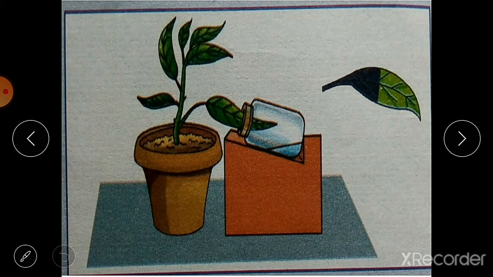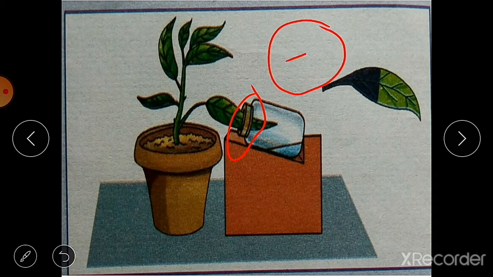So what do you have to do with these things? Make a slit in a cork and fit it into the mouth of the bottle having caustic potash solution. This is the bottle. In it you have to put some caustic potash solution. Then on its mouth you have to put a cork, and in that cork you have to make a slit. A slit means a small opening through which you can insert the leaf.